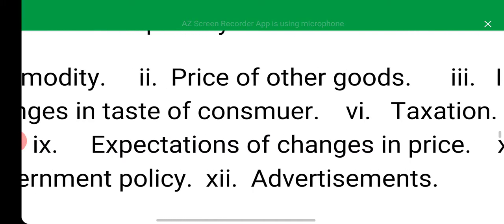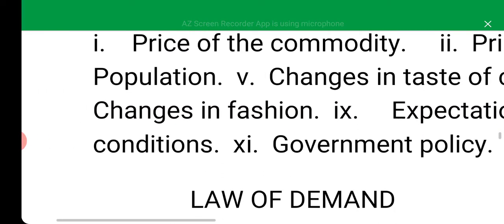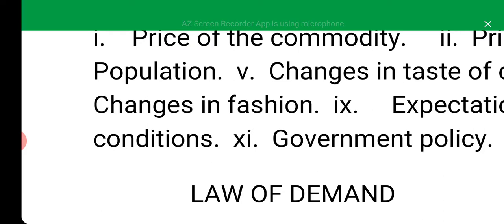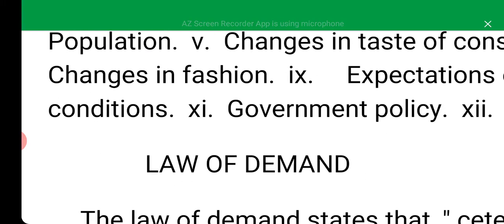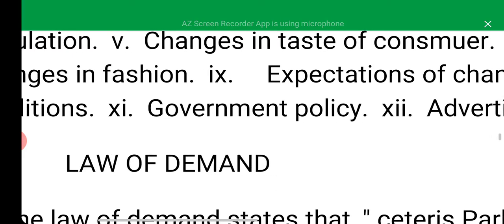Then the next one is change in fashion. As fashion changes, people's demand for the reigning fashion also changes, because people would like to use what is in vogue then. So as soon as the fashion changes, people's demand for the reigning fashion will also change as well.